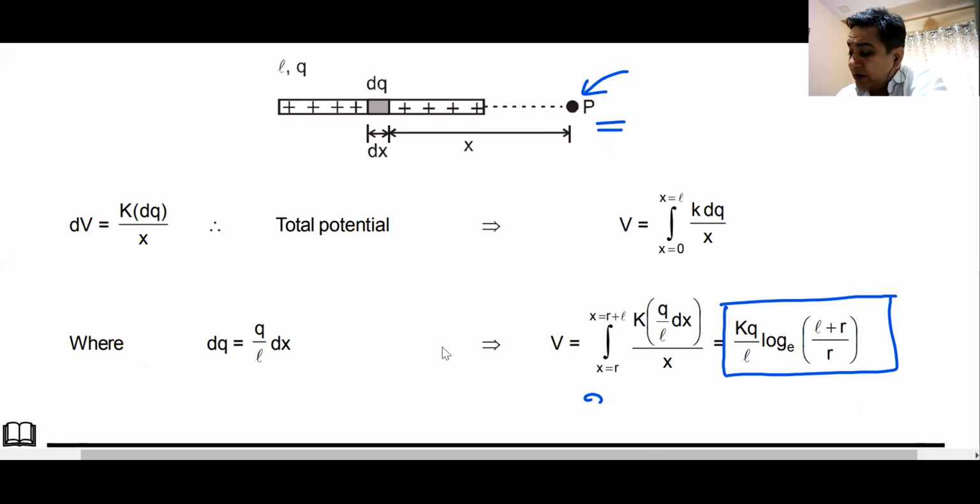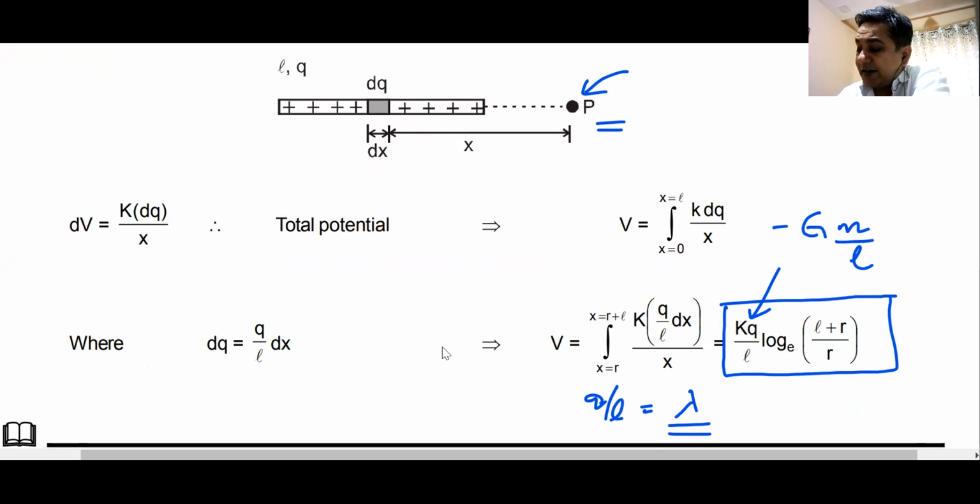Q by l is sometimes also known as lambda, which is charge per unit length, or you can also call it mass per unit length. Replace k by g, q by m, length by l, put a negative sign, and this formula multiplied by log to the base e becomes the formula for gravitational potential due to a line charge. Do we understand this?